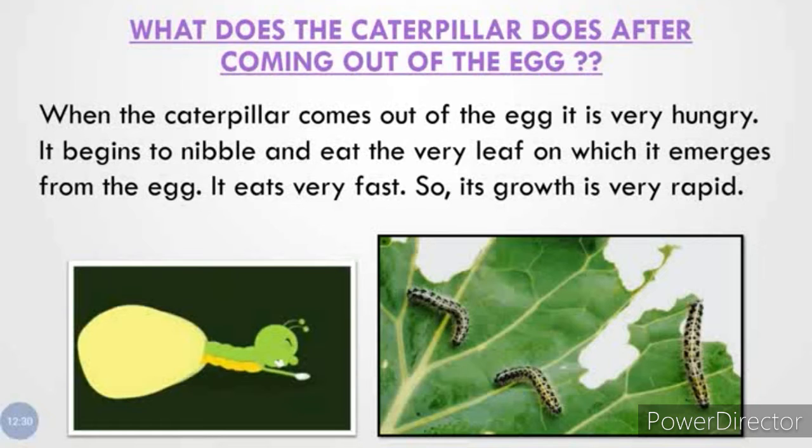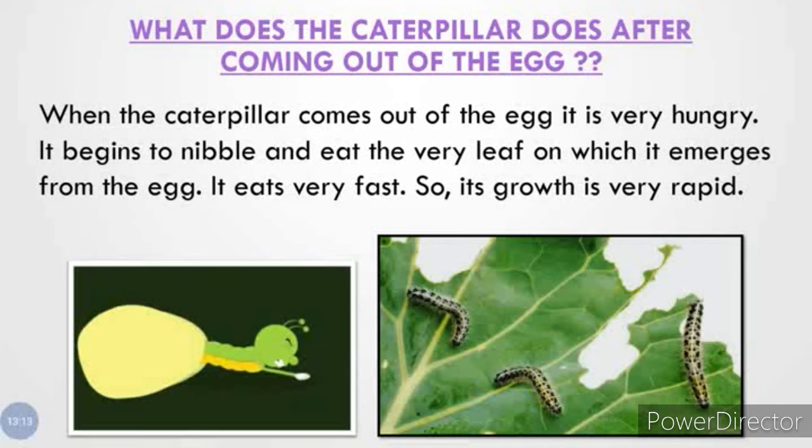When the caterpillar comes out of the egg, it is very hungry. It begins to nibble and eat the very leaf on which it emerges from the egg. It eats very fast, so its growth is very rapid. Now when a small baby is born, for example, he always cries because he feels very hungry. Like the baby, the caterpillar is also a baby, so he also feels very hungry when he comes out of the egg.